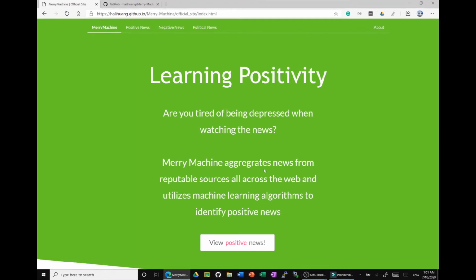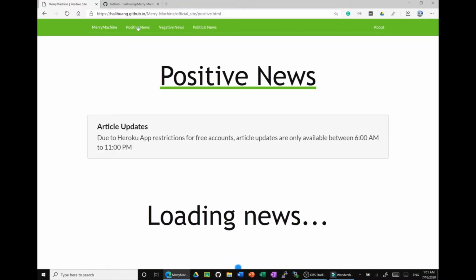Hello, this is MerryMachine. MerryMachine is an application that autonomously filters articles from several different news sites, the New York Times, ABC, and the Washington Post, with plans to increase the number of sources into three general sections: positive, negative, and political. Each section contains a set of cards that contains a link to an article which fits the niche